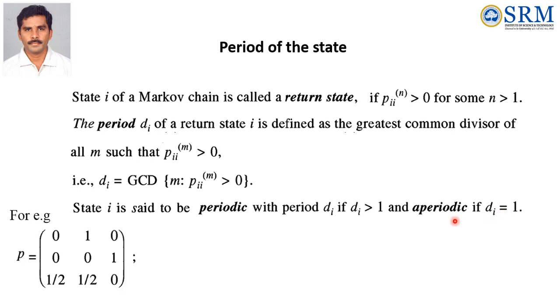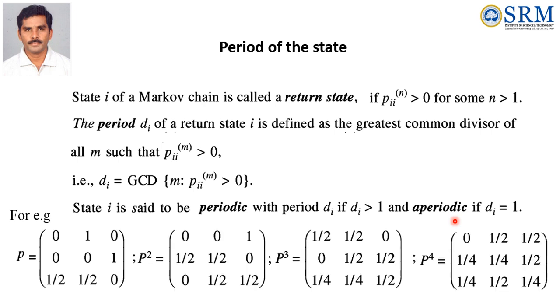For example, suppose P is [0, 1, 0; 0, 0, 1; 1/2, 1/2, 0], then compute P square, P cube, P power 4. For the state 2, for example, we can take state 2 or state 3.